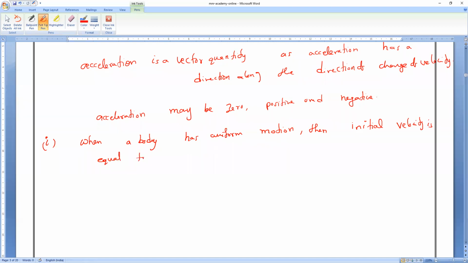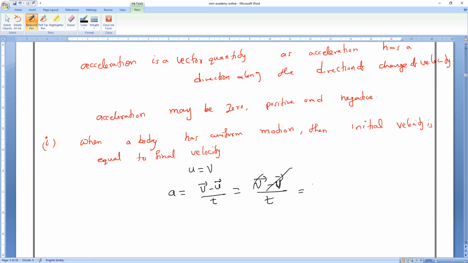So U is equal to V. Then what is the acceleration formula? Acceleration is equal to final velocity minus initial velocity divided by time. In place of V, I can write U. So V minus V divided by time, V will get cancelled. Zero by time, which is equal to what, guys? Acceleration zero.